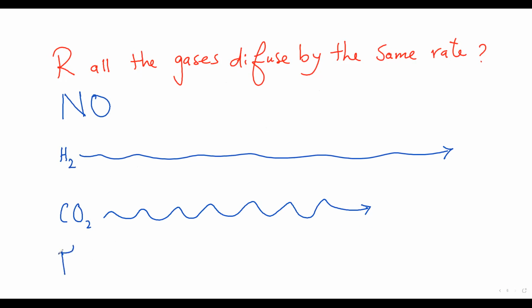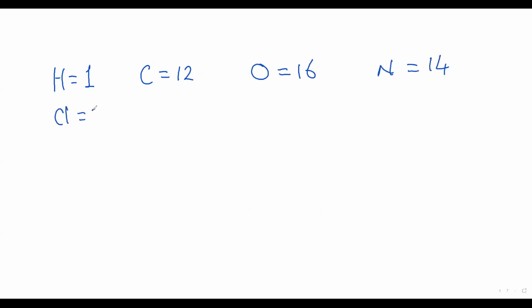What is the MR of the gas? The relative molecular mass of the gas. In chemistry, hydrogen has a relative mass of 1. Carbon, 12. Oxygen, 16. Nitrogen, 14. Chlorine, 35.5. This is from the periodic table, and you have a copy in the exam. You do not need to memorize these numbers.